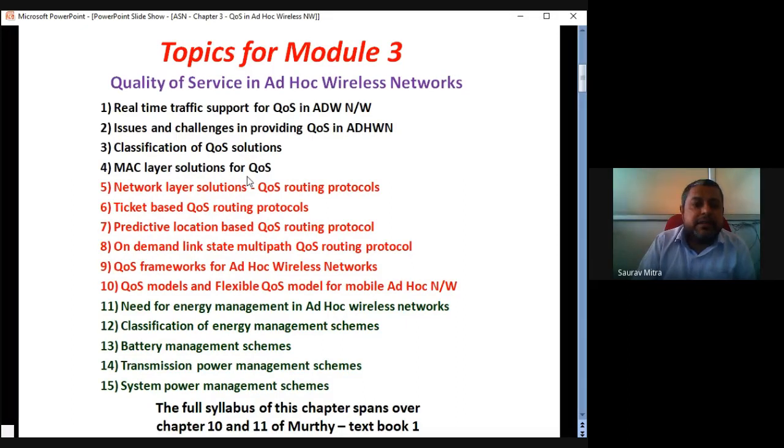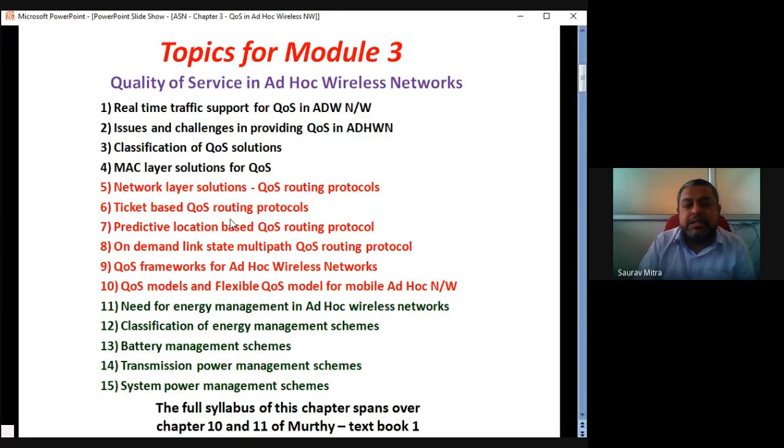First, the MAC layer, that is medium access, which we have studied. We will see what quality of services can be offered from the MAC layer point of view. Then there will be the network layer solution, QoS routing. There are different parts in it, and different algorithms which are explained in QoS at the network layer.